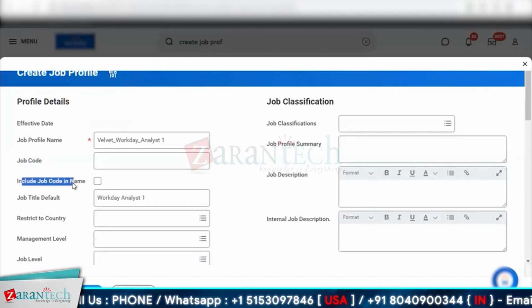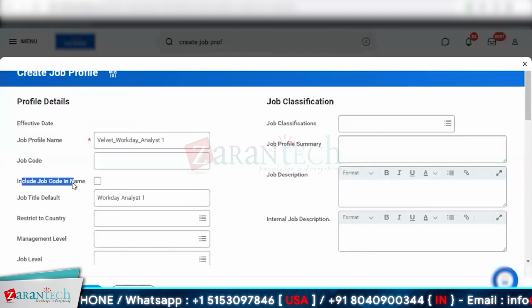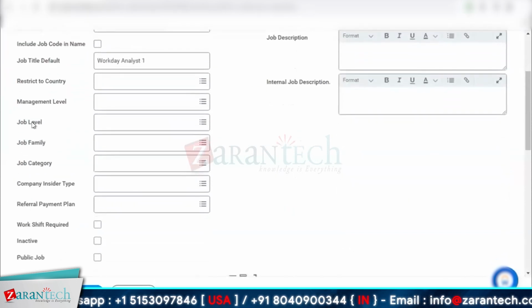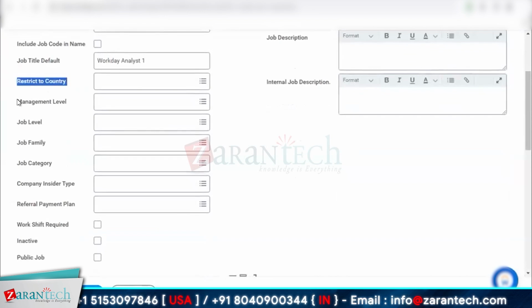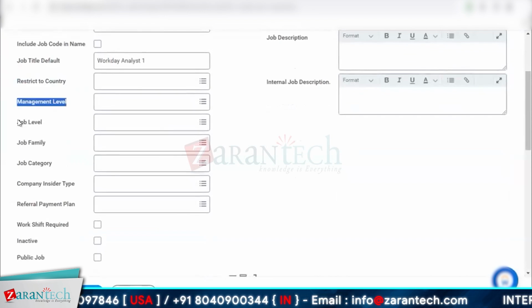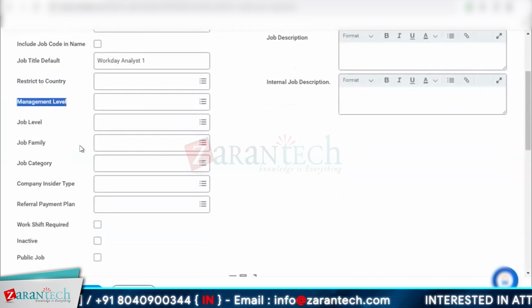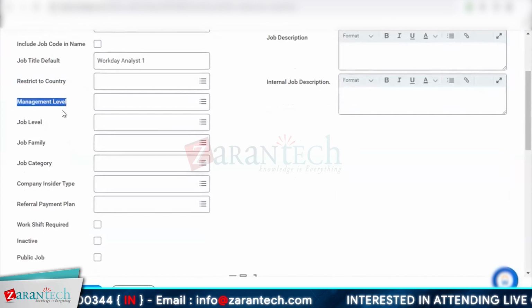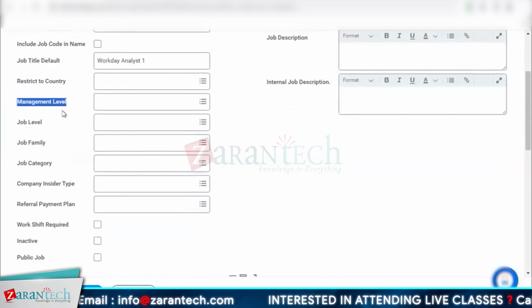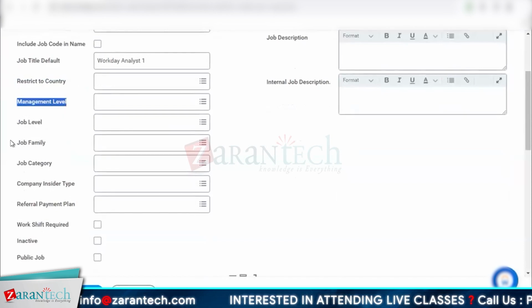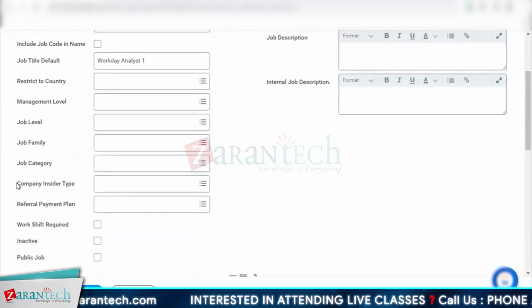Anywhere it says code, if you don't keep it, Workday automatically creates it for you. As you can see, there's a plethora of options. You can restrict at the country level, management level, job level, family level, category, company, so many options here. But not all apply in every organization. In fact, very few apply to most organizations.